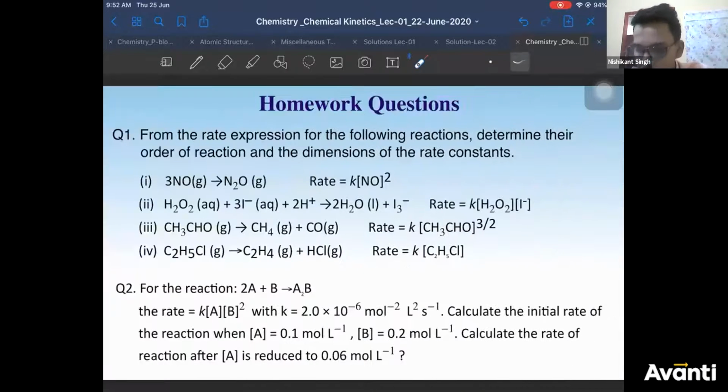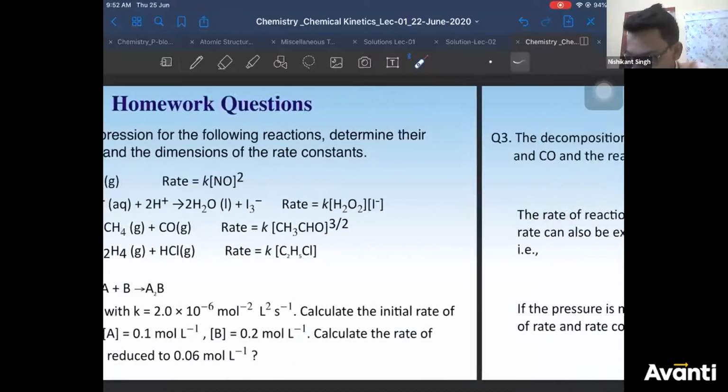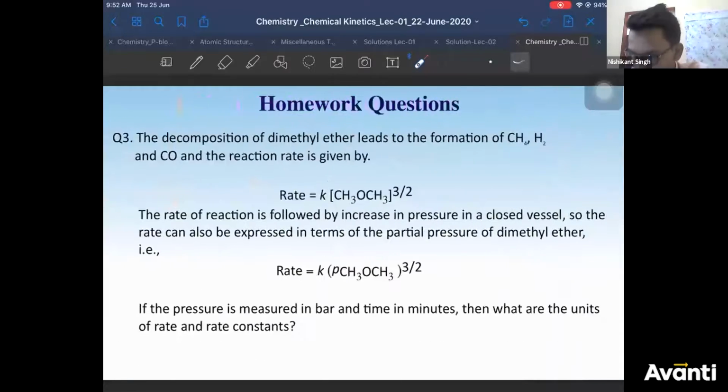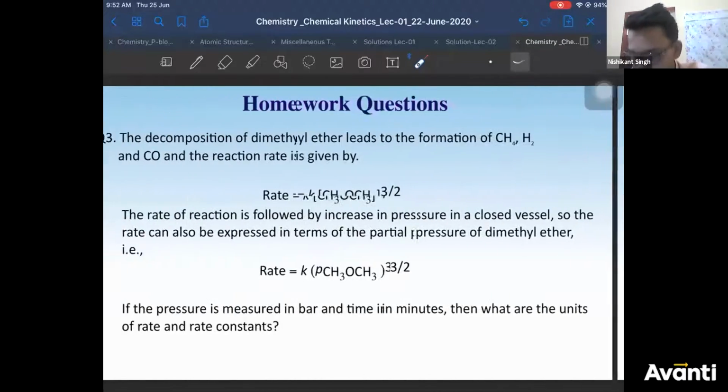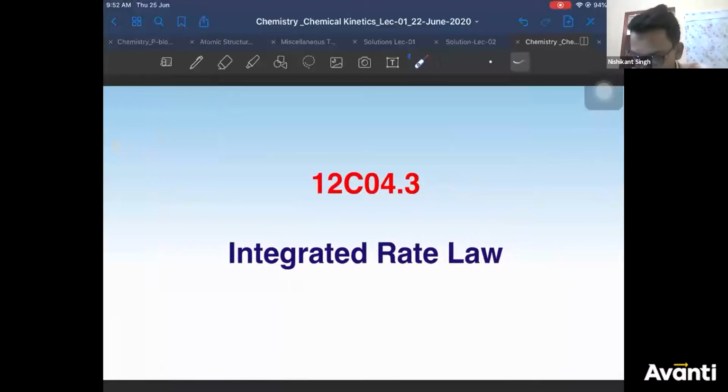There are homework questions you can practice. I have already uploaded these. So there are some questions you can practice on it. It will help. Now we are moving towards the integrated rate law.